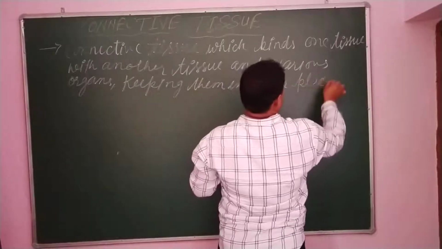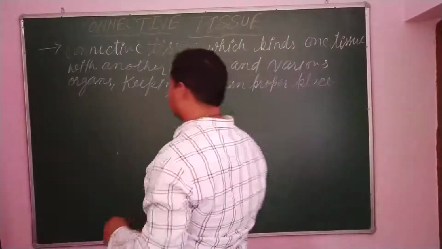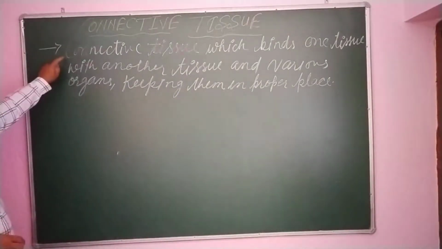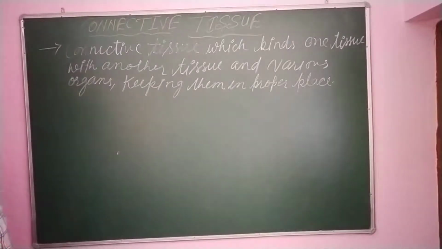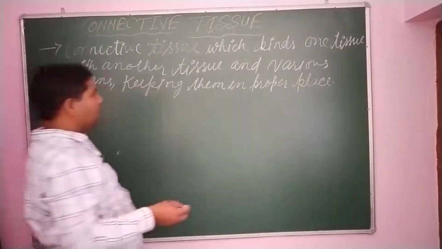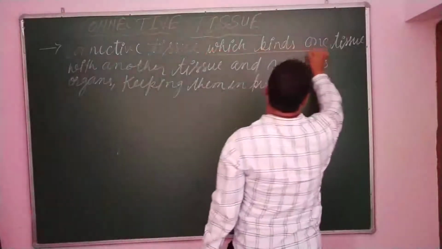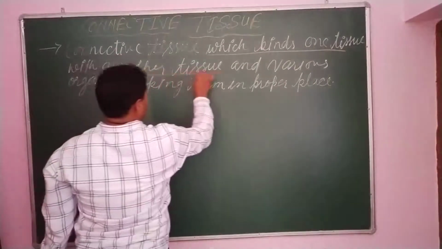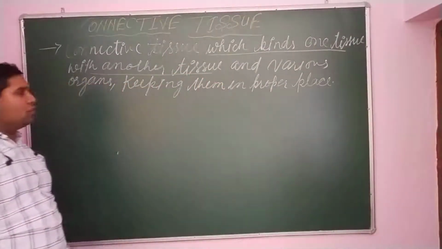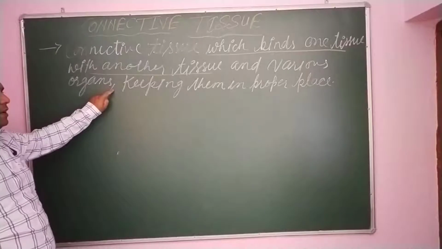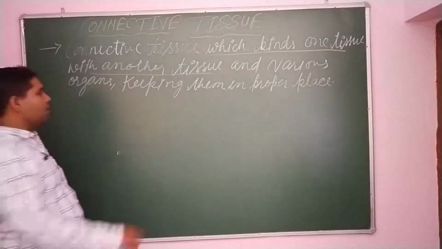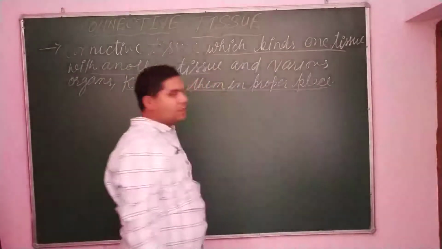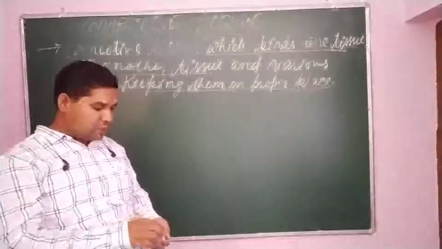So dear students, what is connective tissue? The tissue which binds one tissue with another tissue, and also various organs of our body, and keeps them in proper place, is known as connective tissue.